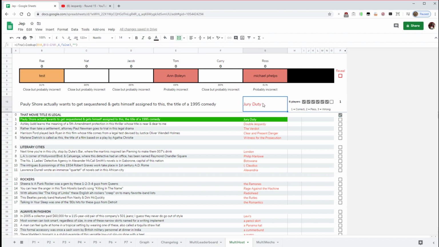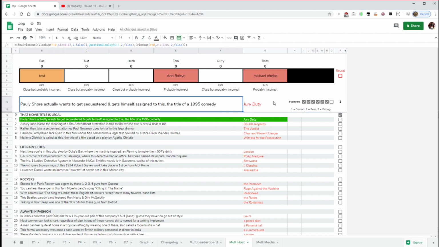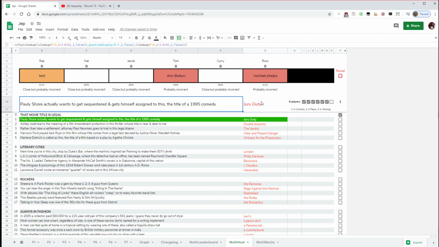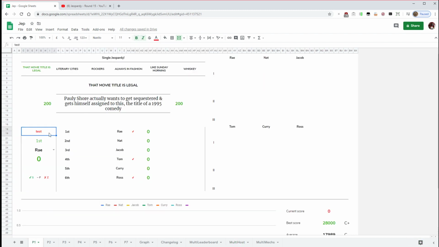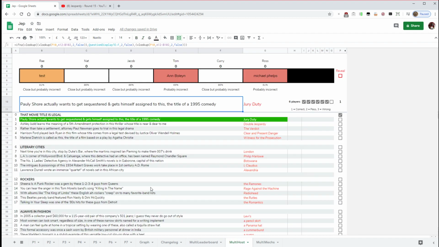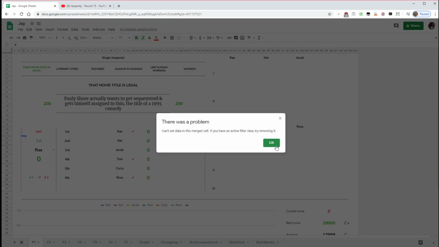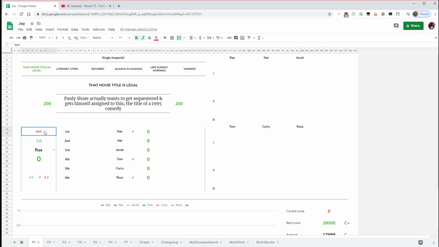This is just something that is dynamic. It will show you the current question for each one and highlight it green here in case you want to read from here. Each player then puts in what they think is the answer here. So yeah, the answer is jury duty. If I put in jury duty here, it's spelt wrong on purpose. Sorry, I made a mistake there. So, and then if I put in jury duty,